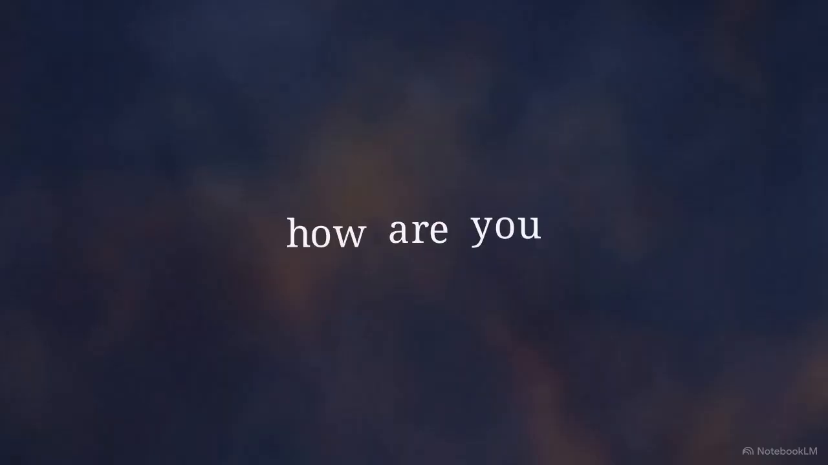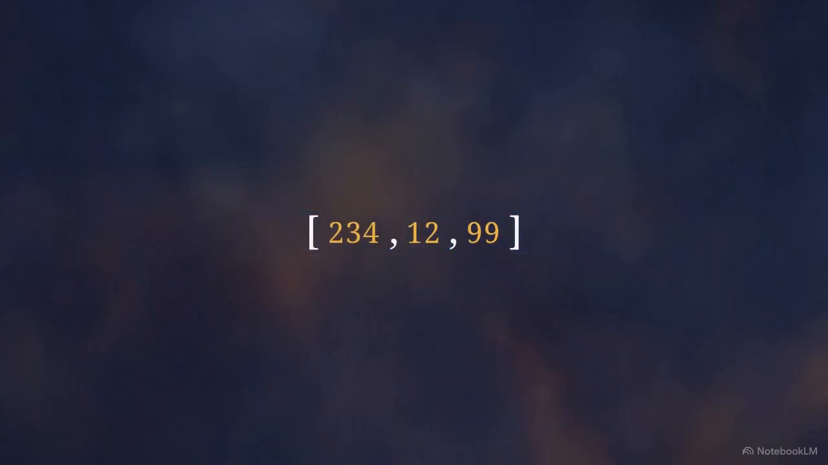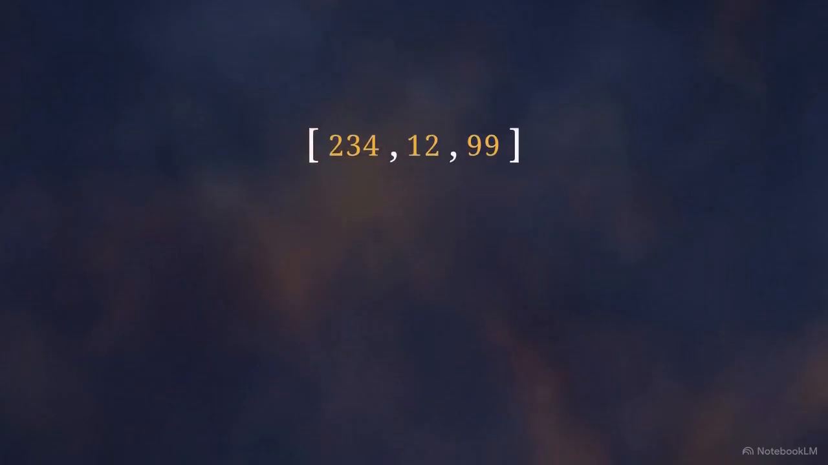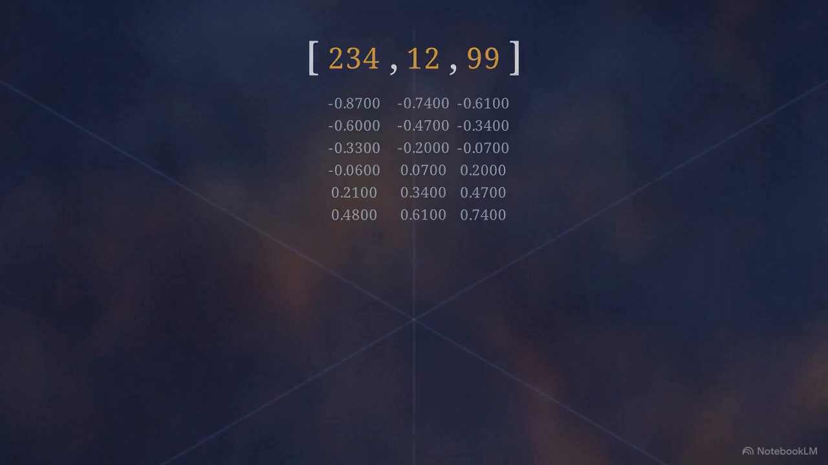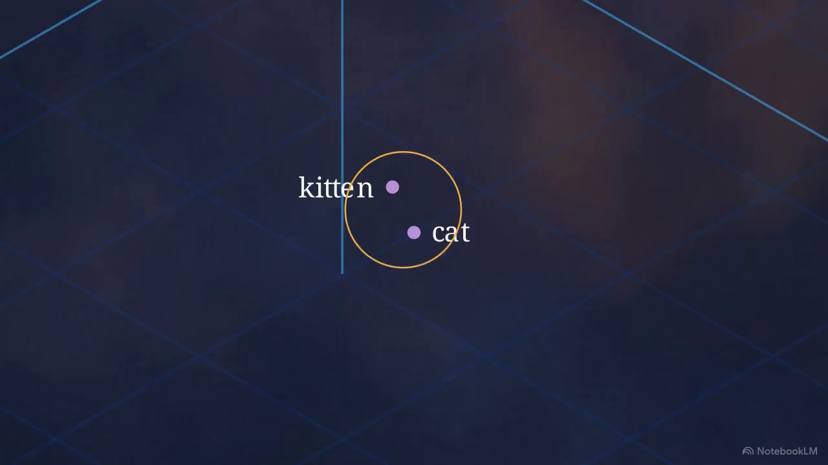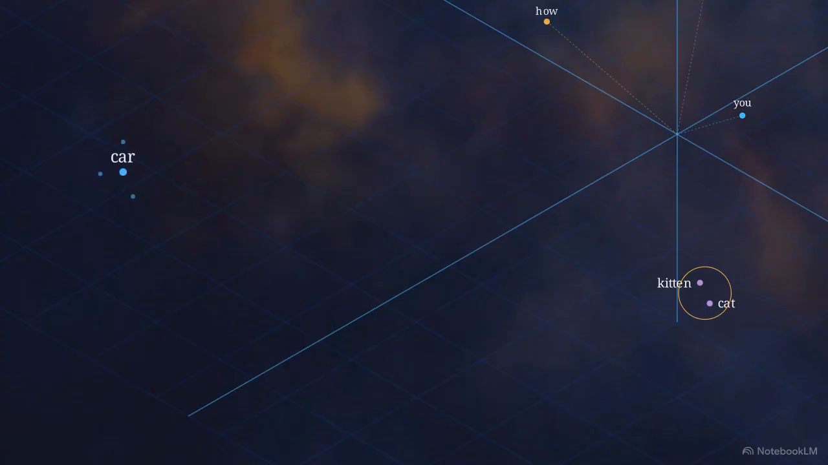When you submit a prompt, a process called tokenization kicks in. The model chops your human words into smaller pieces, assigning them numerical IDs. The phrase, "How are you?" becomes a raw array of numbers, like 23, 4, 12, and 99. Next, those numerical IDs translate into dense vectors, plotting as exact coordinates on a 3D plane. Words with similar meanings, like cat and kitten, map extremely close together in this mathematical space. Something unrelated, like car, plots far away in a distinct cluster.